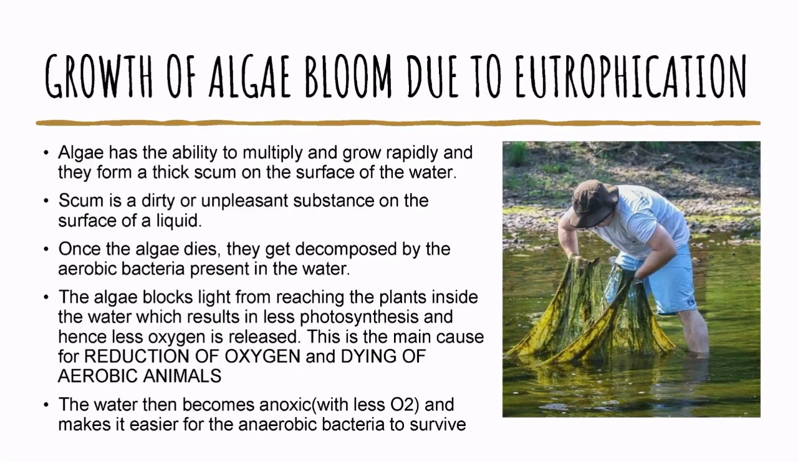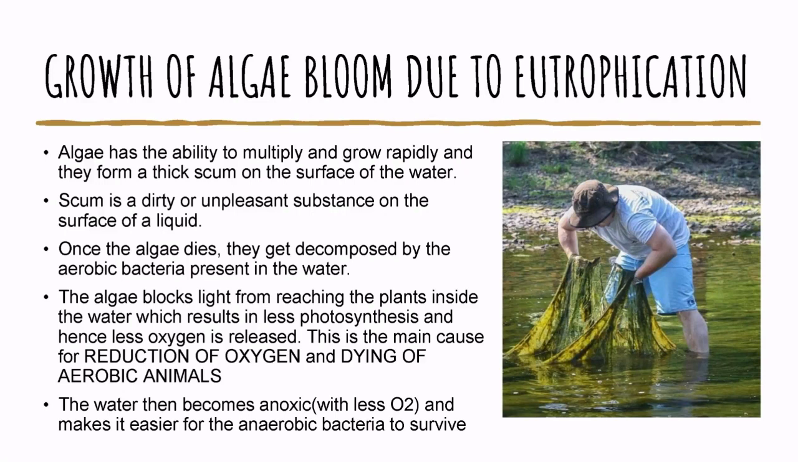Growth of algae bloom due to eutrophication. Algae has the ability to multiply and grow rapidly, and they form a thick scum on the surface of the water. Scum is a dirty or unpleasant substance on the surface of a liquid. Once the algae dies, it gets decomposed by the aerobic bacteria present in the water.